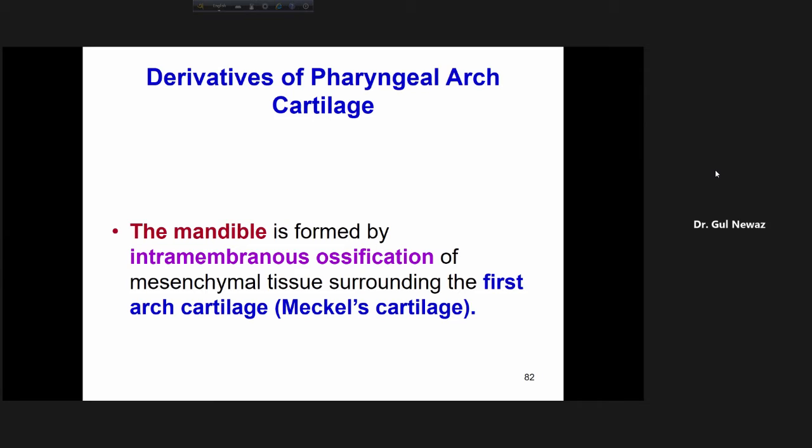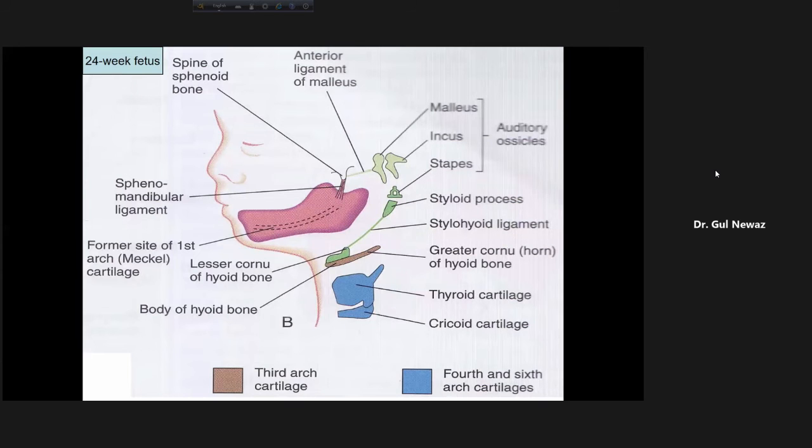Now, the mandible is formed by intramembranous ossification, and there is a cartilage known as Meckel's cartilage here. So this is the cartilage of the mandibular arch. Meckel is the name of the scientist.